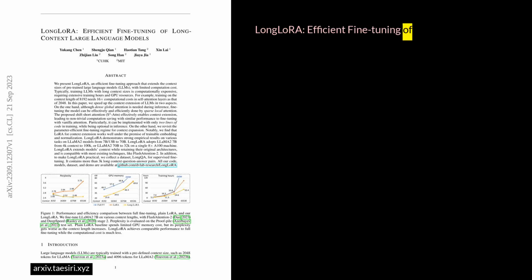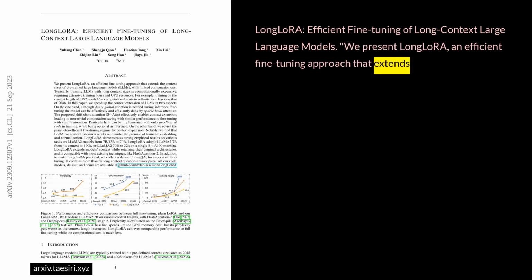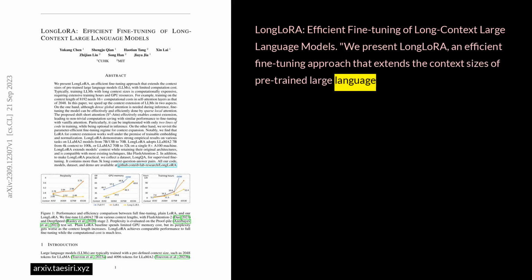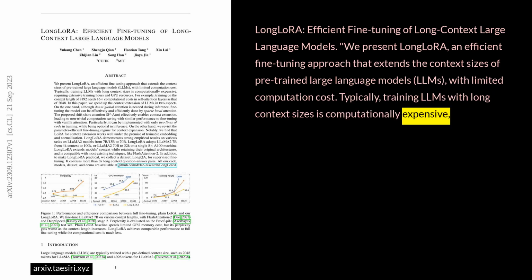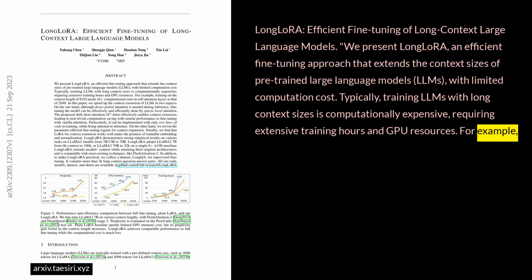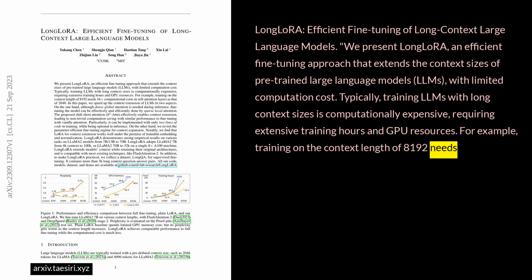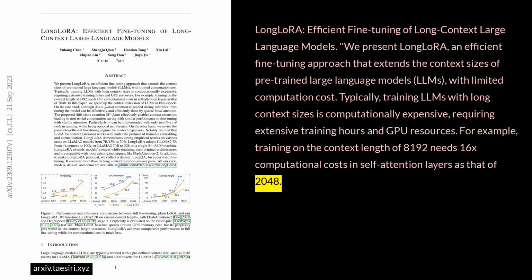LongLoRA, efficient fine-tuning of long-context large language models. We present LongLoRA, an efficient fine-tuning approach that extends the context sizes of pre-trained large language models, LLMs, with limited computation cost. Typically, training LLMs with long context sizes is computationally expensive, requiring extensive training hours and GPU resources. For example, training on the context length of 8,192 needs 16x computational costs in self-attention layers as that of 2048.